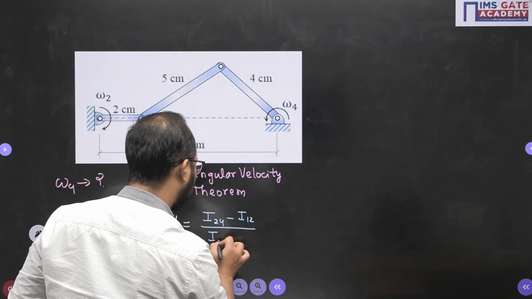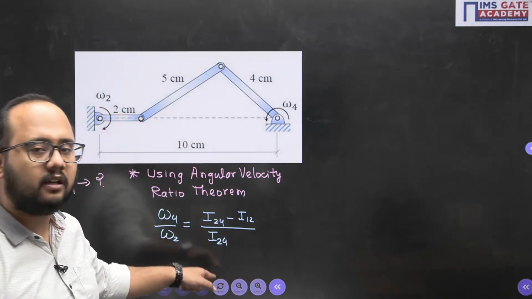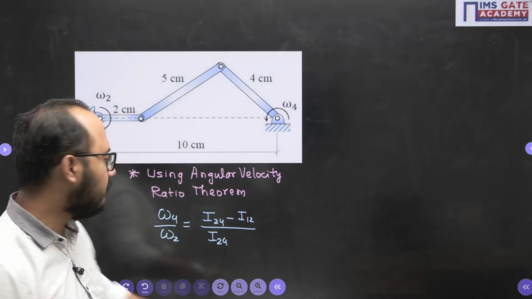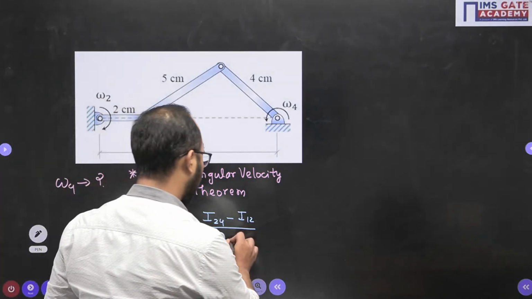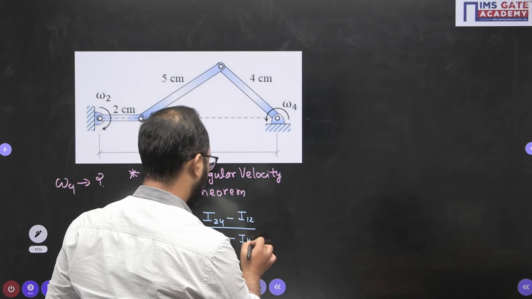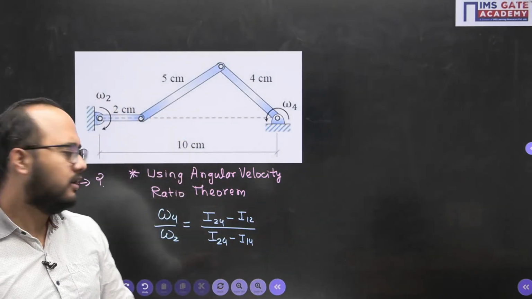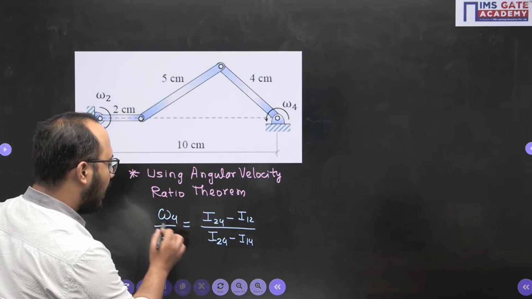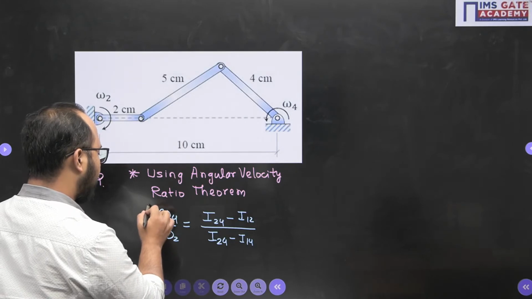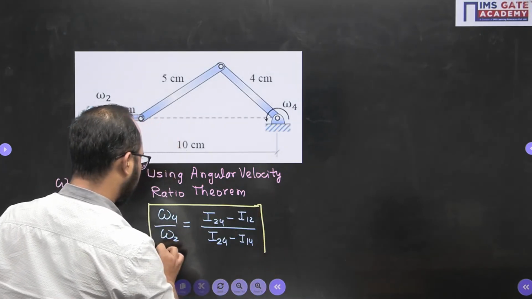Take the distance in the denominator also. In the denominator, take the distance of the common I center from that I center which is there in the numerator, that is 4 with respect to fixed, that is I14, or I41 or I21, same thing. I12 or I21 are the same thing. I41, I14 both are the same thing. So you need to know how I am writing this relation. This is very, very important. How to write this relation should be clear to everyone.